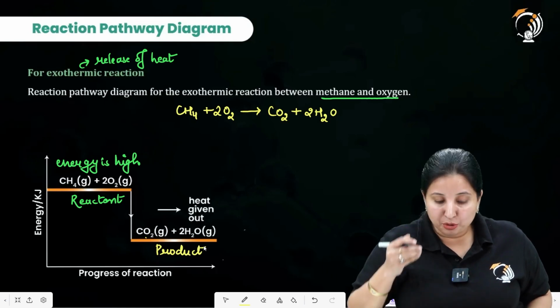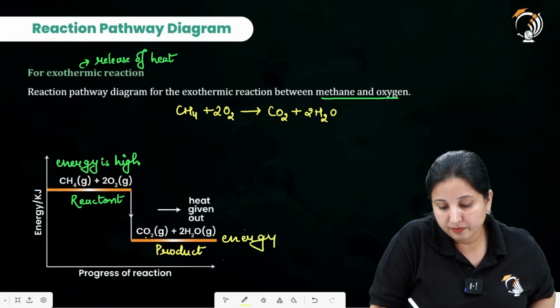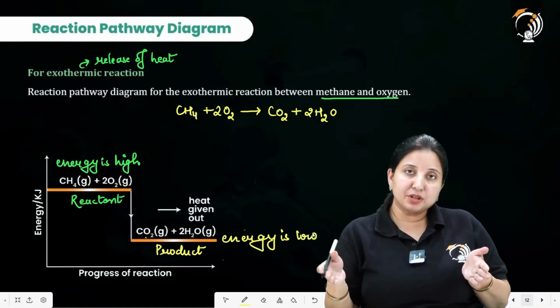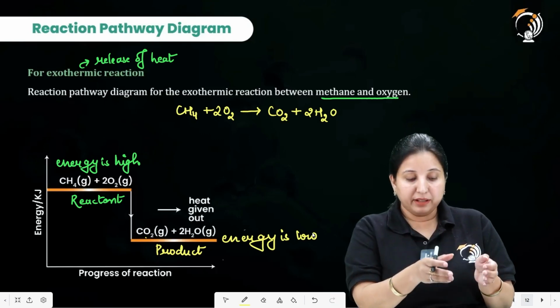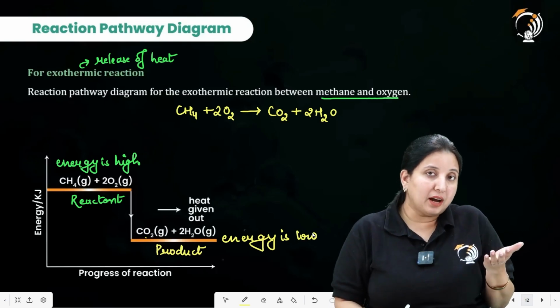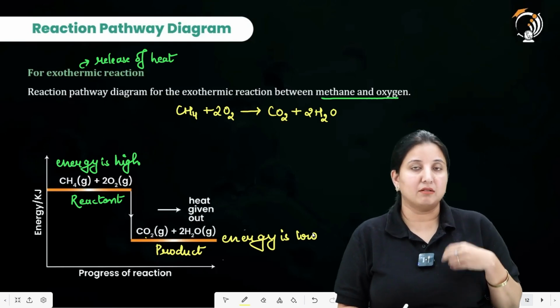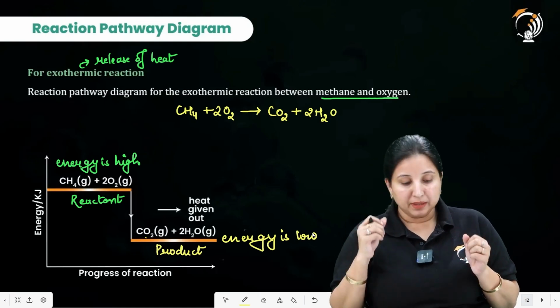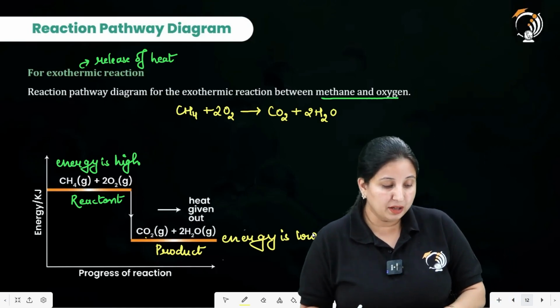Product. They are shown downside. It means that their energy is low, isn't it? So basically what is happening? As the reaction is proceeding, our reactants are reacting. When they are reacting, their energy was very high. It was high, so that's why we did not provide any heat energy from the outside. When they reacted, they released heat outside and we got the product, and the product's energy is going to be low.